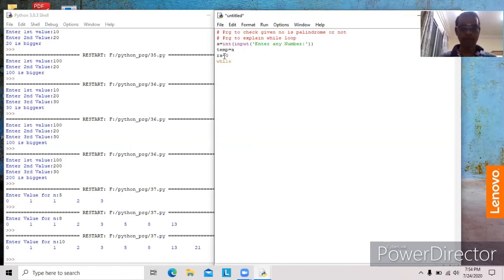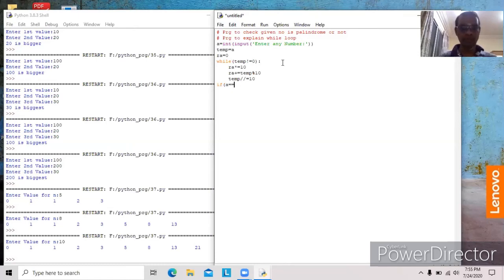Now while temp is not equal to 0, RA should be multiplied by 10. Then RA plus equal to temp modulus 10. Then temp should be floor division by 10. That's very simple. At last, temp will be 0. RA will be the reverse of A.